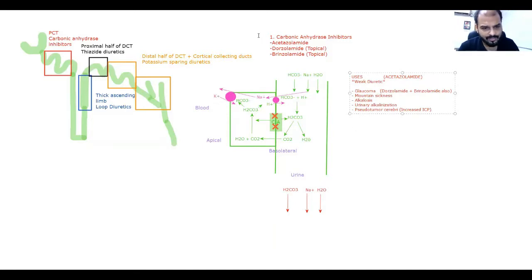Acetazolamide. What should be the side effects or toxicities? Can any one of you guess? Sir, acidosis. Okay, very good. Metabolic, because it's acting on the kidney, we'll say metabolic acidosis. Number one, very important. Number two, remember this is a sulfur drug, and sulfur drugs are notorious for allergies. Okay? So sulfur allergy. These drugs are sulfur derivatives. Sulfur allergy, we say it in common practice. It causes paresthesias